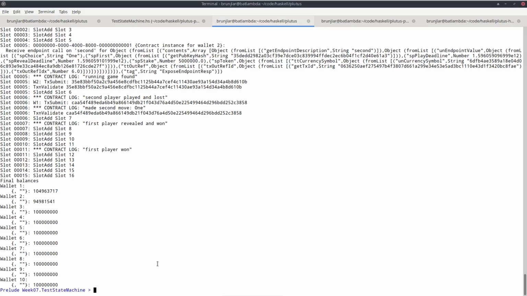And until now, we always had to take care of that by hand. So a big source of errors or bugs is removed. And everything is much shorter because a lot of the machinery to identify the right UTXO and to pass through the state token is taken care of for you automatically by the state machine mechanism.